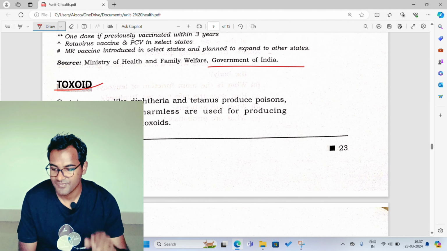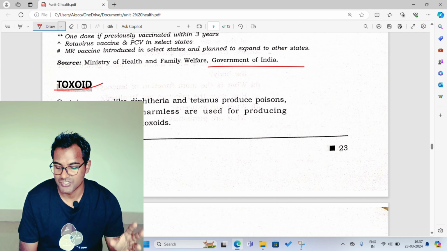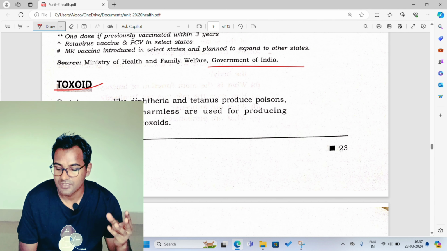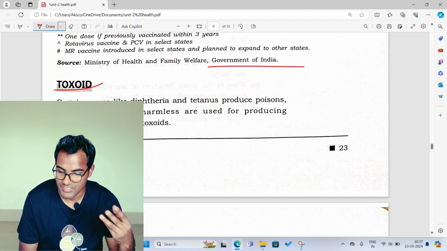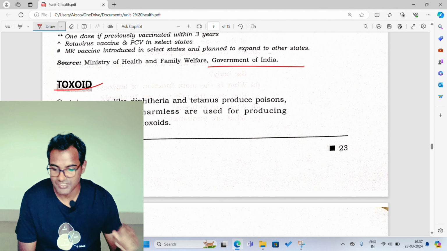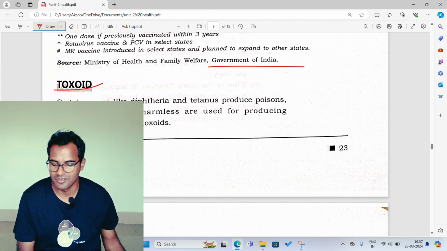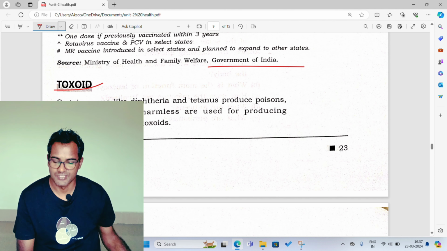So toxoid is the process in which the poisons produced by the disease-causing germs of diphtheria and tetanus are made harmless and used in making immunity. Certain germs like diphtheria and tetanus produce poisons which, when made harmless by microbiologists, are used for producing immunity.